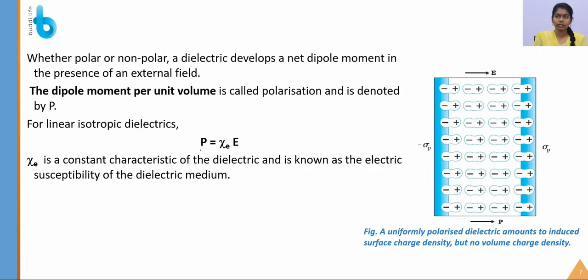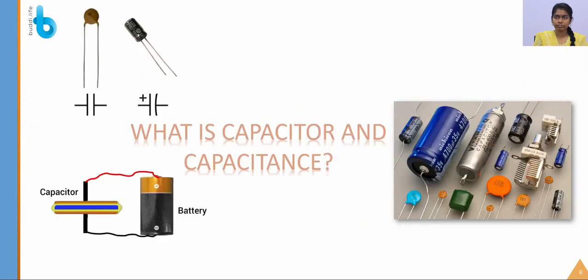This is the dipole moment per unit volume. This symbol is known as the susceptibility of the dielectric medium. It is used to calculate the dipole moment per unit volume of the dielectric.